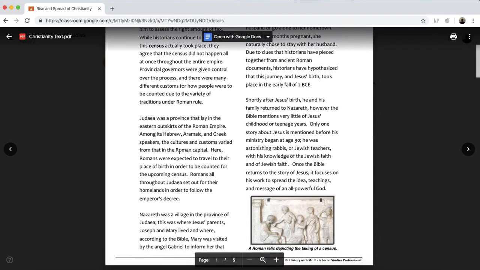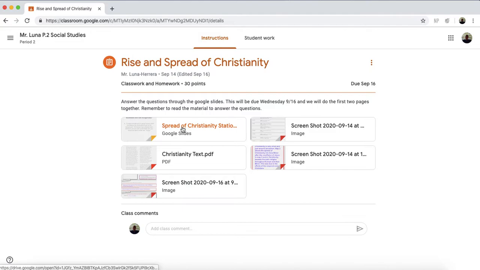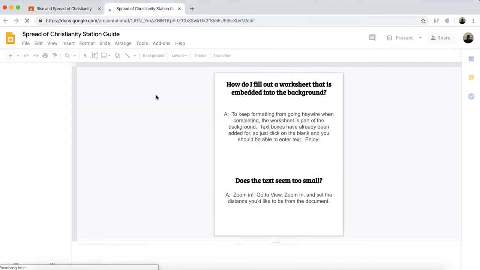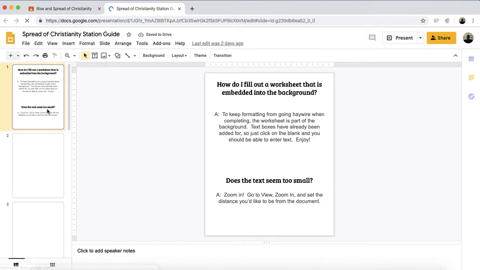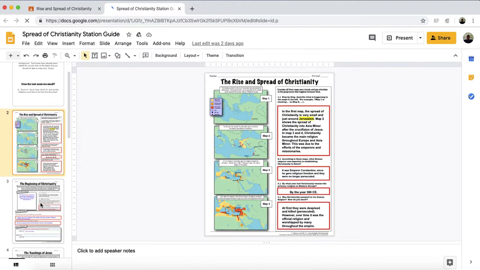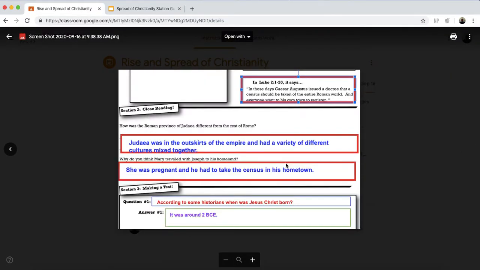This is the reading material right here, okay? It should say Christianity text. You're going to open the Google Slides, however, okay? I already put the screenshots of the first, well, when I always say the first slide, I don't mean the actual first slide. So the first slide is always the instructions, okay, on how to work the Google Slides. But I already put the answers for slide number 2 and slide number 3 right here on your screenshots, okay? You might have to zoom in.